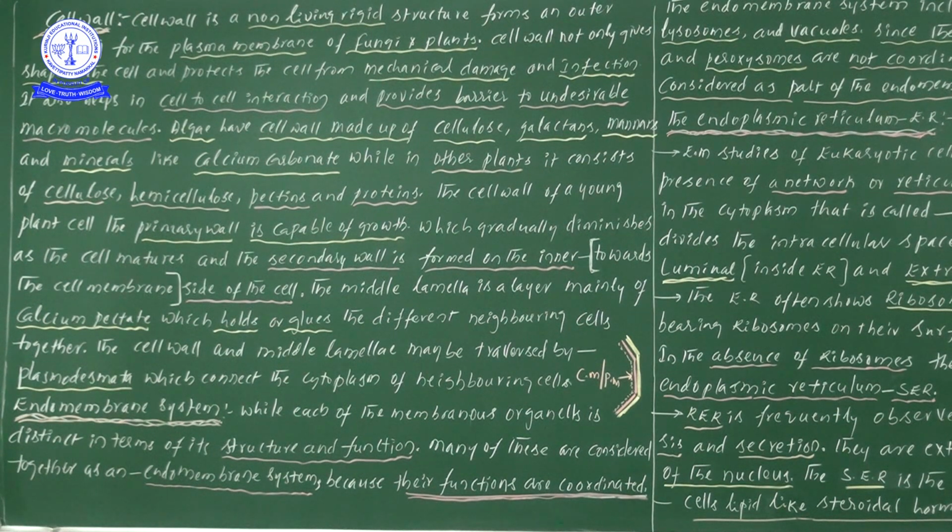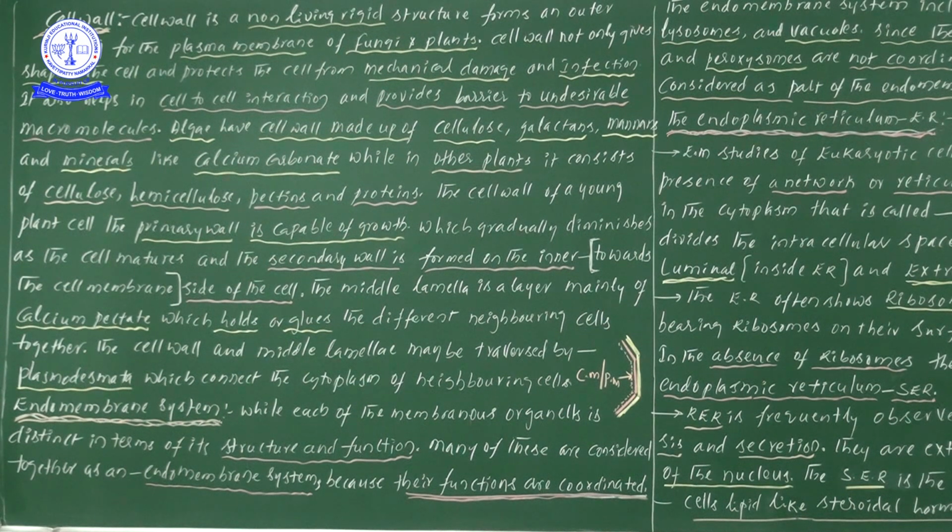Normal example: bricks we keep there, and between the bricks we keep cement. Likewise here also, to hold the cells, between the cells God has arranged the middle lamella. When the middle lamella is present, all cells come together and form a tissue.